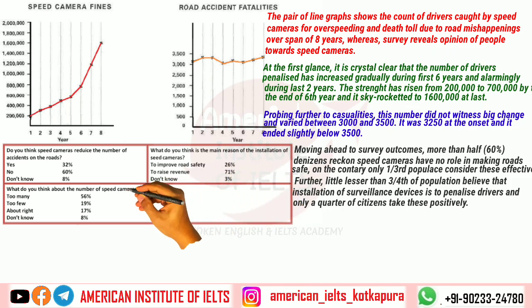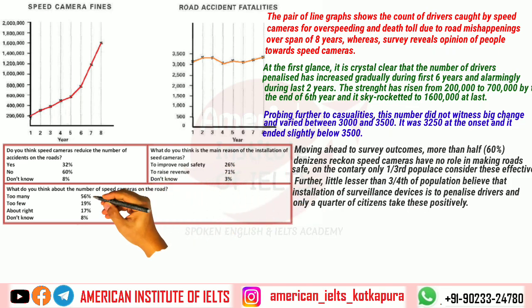And at last we are left with the people who are complaining that there are so many devices, and more than half, that is 56% people, think so. So let's put this sentence also, and we'll ignore the remaining things because they are not so important. So let's put this last sentence. More than half of the masses complain that there are numerous monitoring devices. Fine. So that way we have explained each and everything, and let's now jump to an overview.